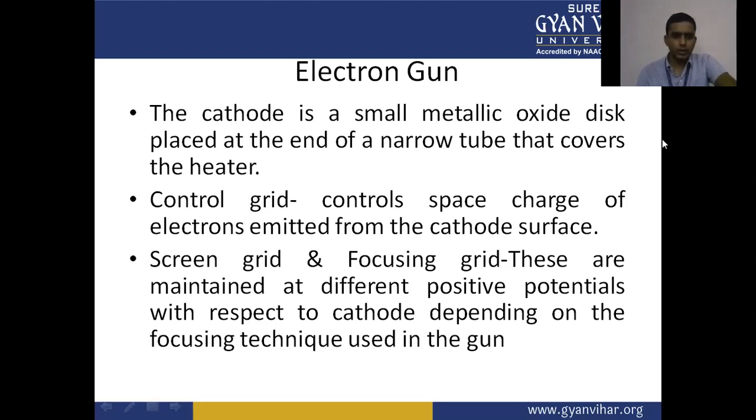Screen grid and focusing grid: these are maintained at different positive potentials with respect to the cathode, depending on the focusing technique used in the gun.